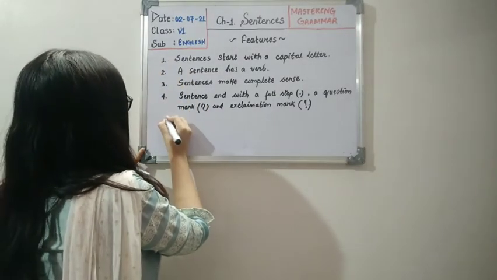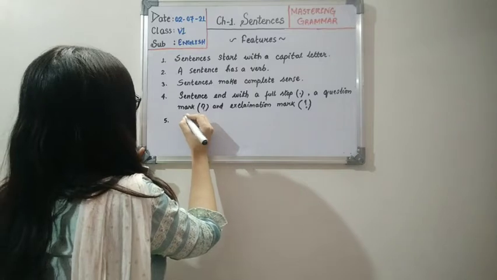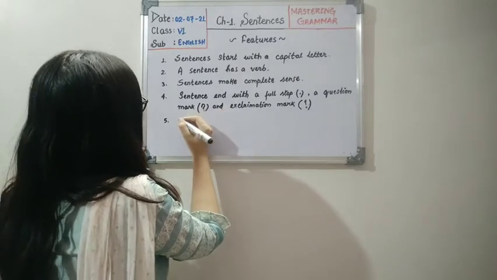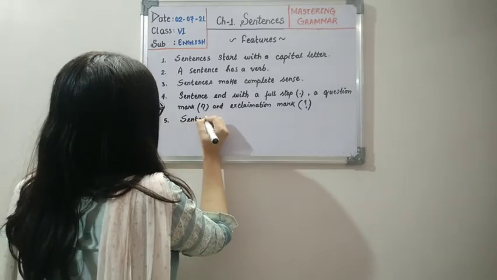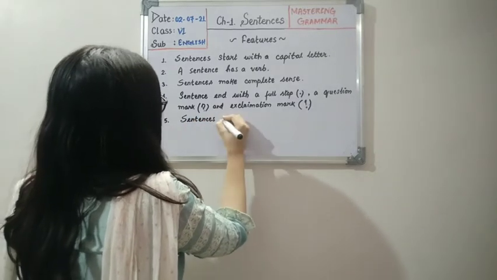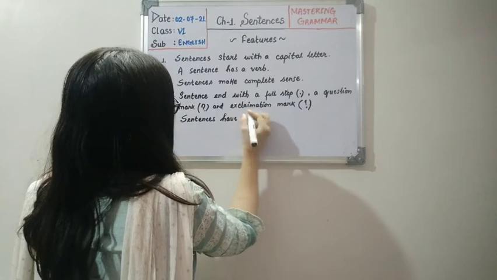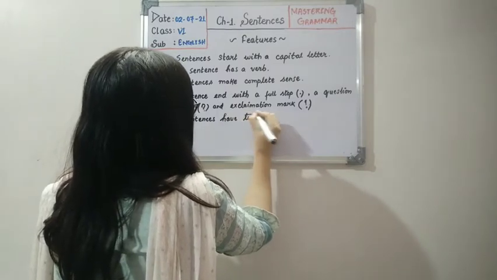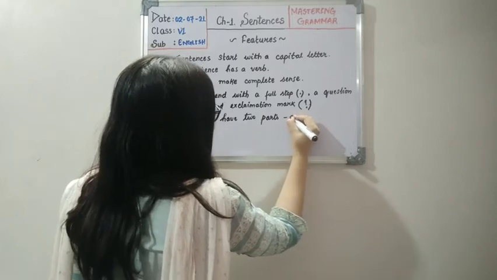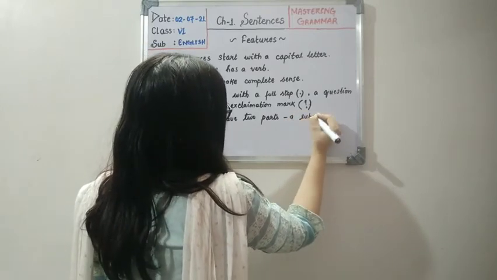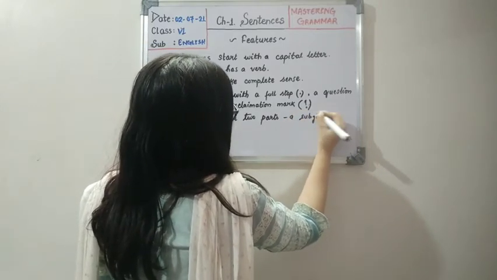Now children, the last point for the features of a sentence is the most important one. You should know that sentences have two parts: a subject and a predicate.